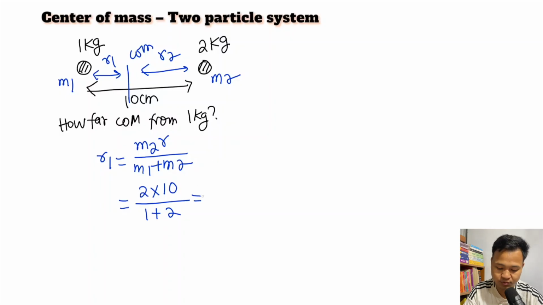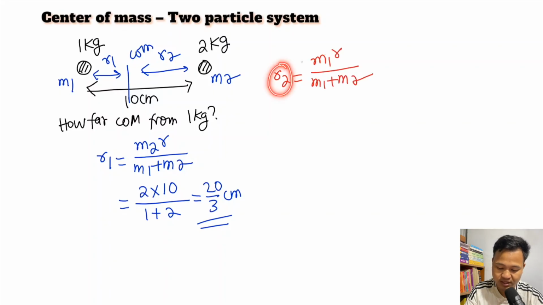Okay, M1 plus M2. So this is 20 by 3 centimeter. Same way, if I ask you how far is the center of mass from 2 kg, R2 will be equal to M1 into R divided by M1 plus M2. So how much is this? M1 is 1 kg, into separation 10, divided by M1 plus M2. So this is 10 divided by 3.